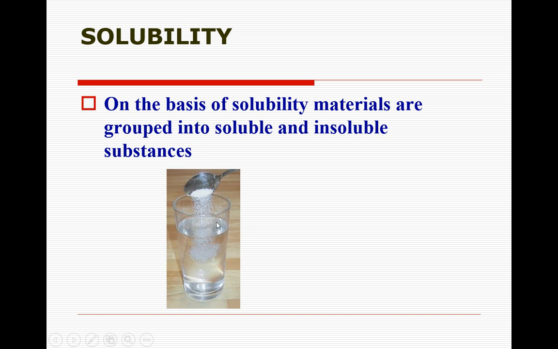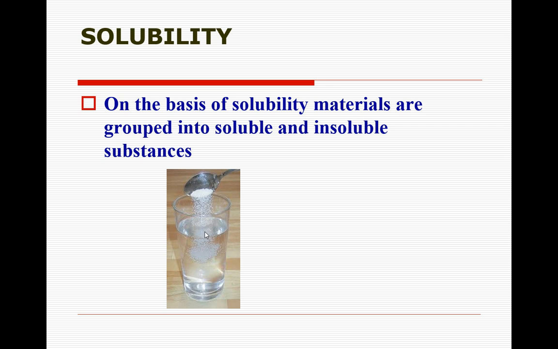Sometimes you might be drinking that sharbat, right? So in sharbat, what has your mom added? Water, lemon juice and salt and sugar. So it will give you a nice taste. Am I right? Why does it give a nice taste? Because sugar and salt have been added, and the sugar will be completely mixed with the water. So the substances like sugar and salt, which completely mix with the water, such kind of materials we call